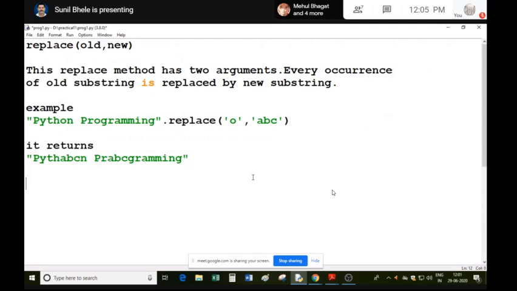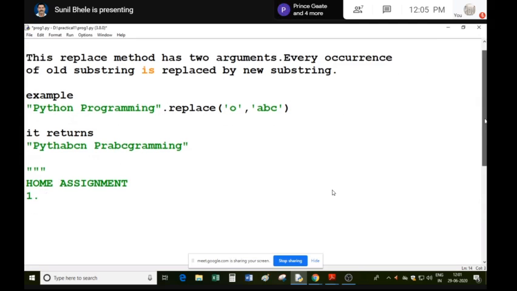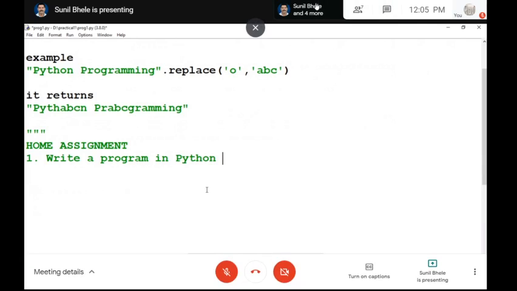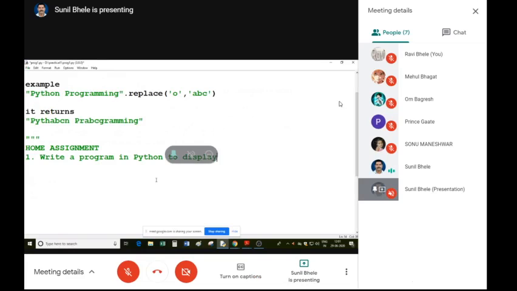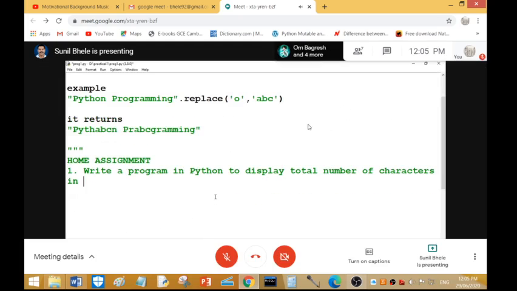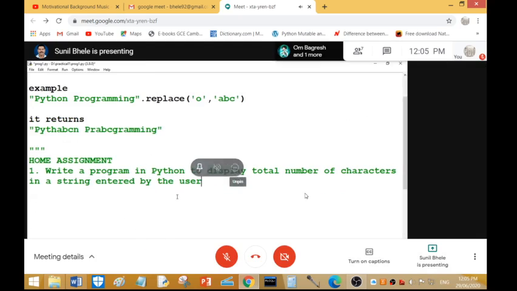You should write down the home assignment. Write a program in Python to display the total number of characters in a string entered by the user.